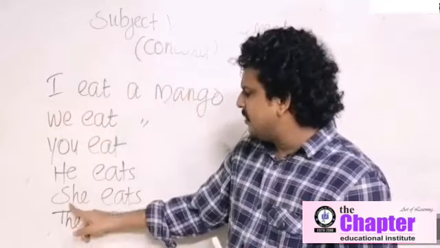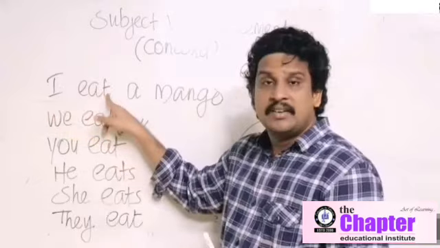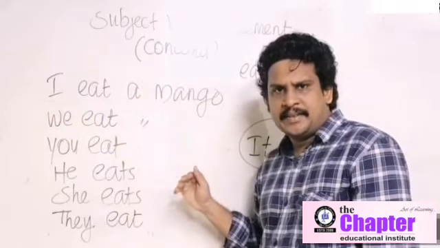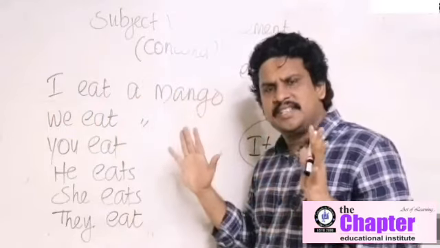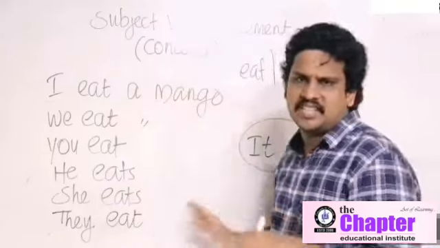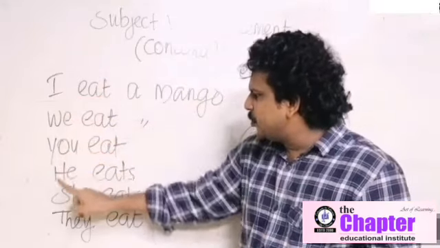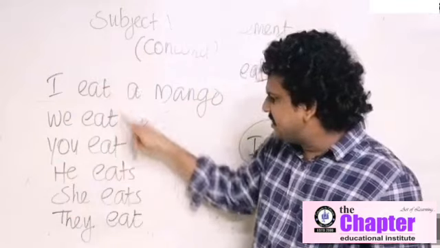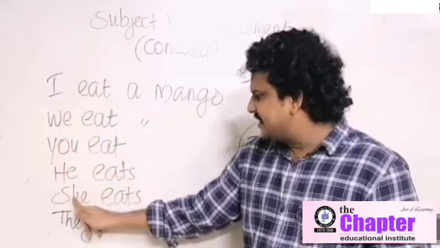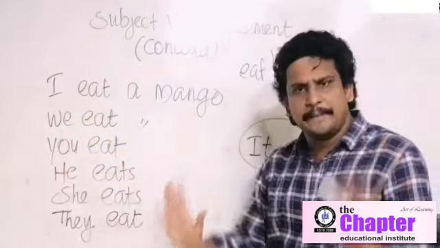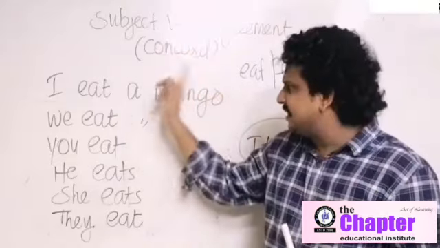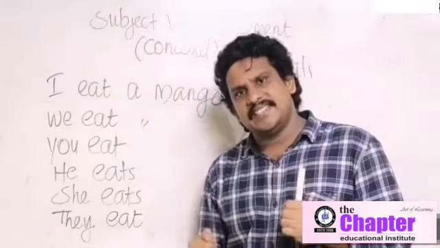If the subject is singular, verb is also singular. If the subject is plural, verb is also plural. Look, this one is subject-verb agreement, the base of English grammar. If you don't know this, you can't use English properly, either speaking or writing. Not possible without subject-verb agreement. I, we, you, he, she, they are subjects. Eat, eats, verbs. I plural, we plural, you plural. He, she, singular, it, singular, they plural. According to subject-verb agreement, a verb must agree with the subject in number and person. Singular subject takes a singular verb, plural subject takes a plural verb.